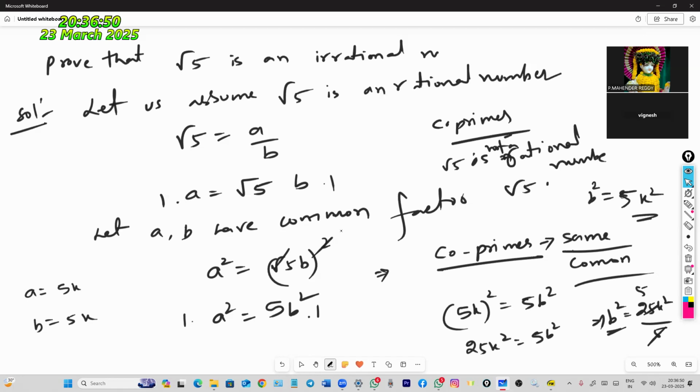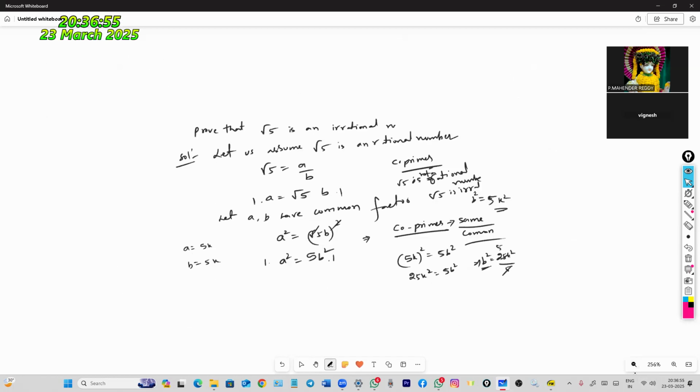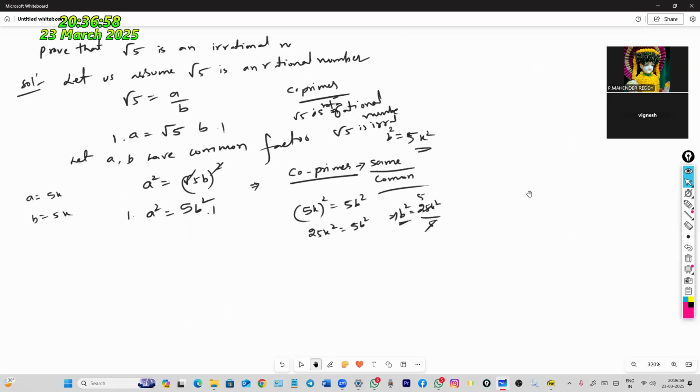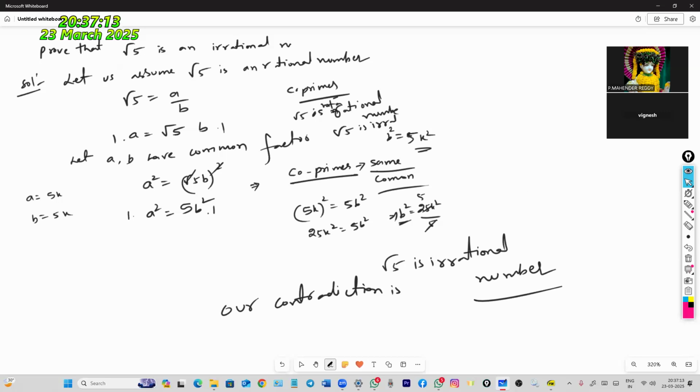Root 5 is an irrational number. Our contradiction is wrong. When co-primes are there, our contradiction is wrong. Root 5 is an irrational number.